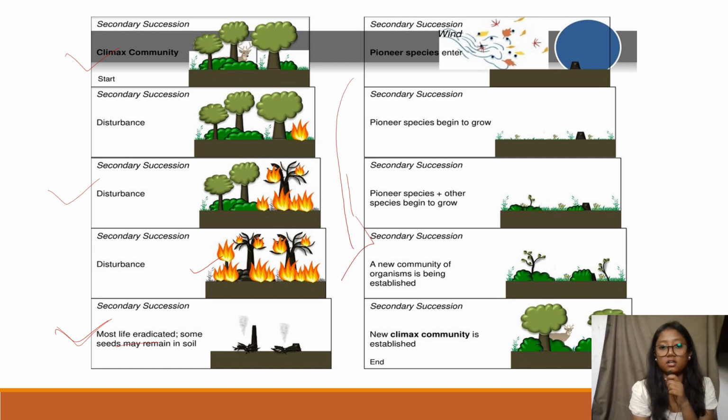Okay, so there is something wrong in this diagram. Sorry for this, I have not checked this diagram very properly. So the new climax community will be formed in the last. Okay, there will be no final species.